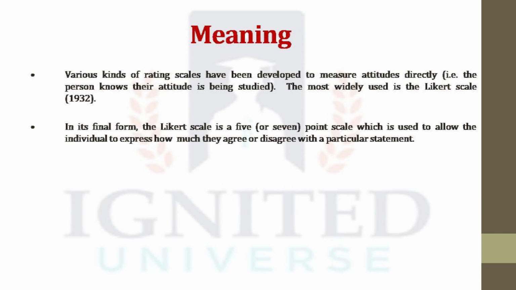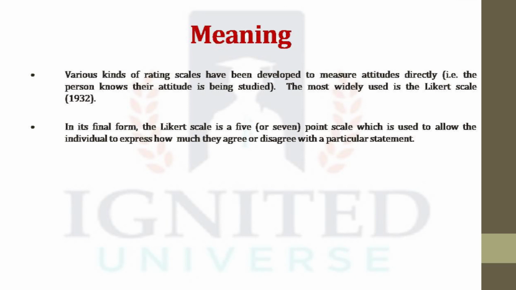In its final form, Likert scale is a 5 or 7-point scale which is used to allow the individual to express how much they agree or disagree with a particular statement. Likert scale is a multiple item agree-disagree 5 or 7-point scale. The respondents are given a certain number of items or statements on which they are asked to express their agreement or disagreement.